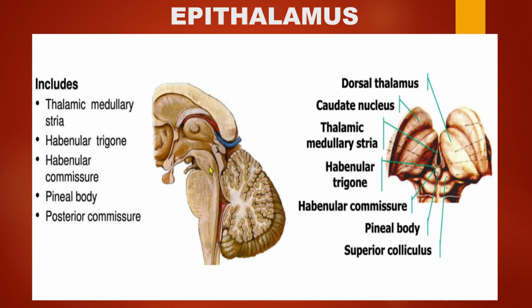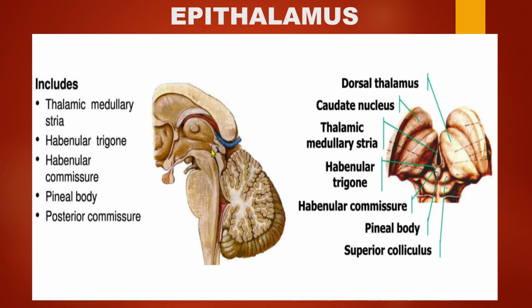And coming to the pineal body, it is nothing but a small conical structure. It is also called the epiphysis cerebri. It is 8 mm in length and 5 mm in width, and it is attached to the caudal part of the third ventricle, exactly to the roof of the third ventricle.